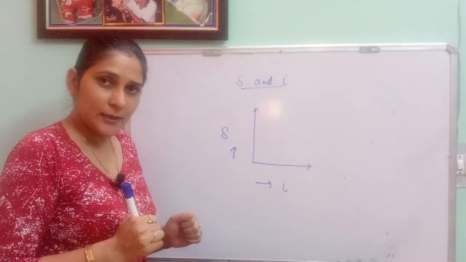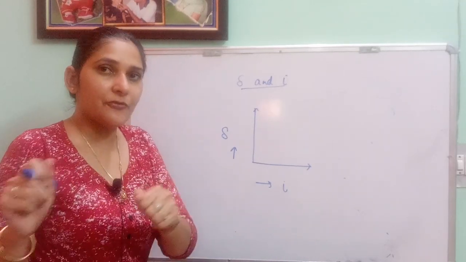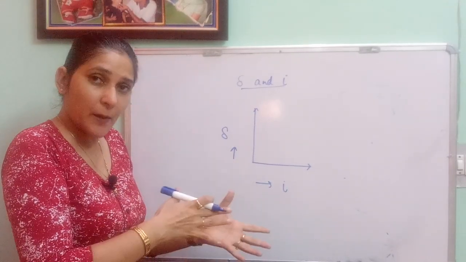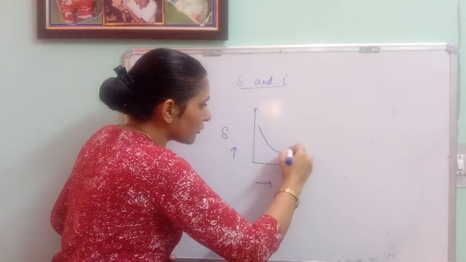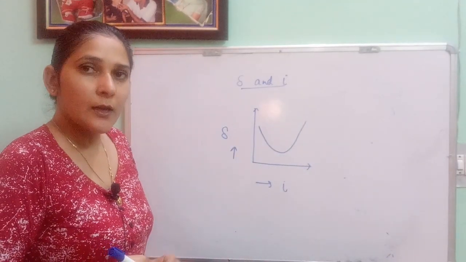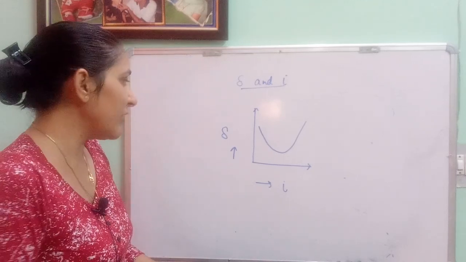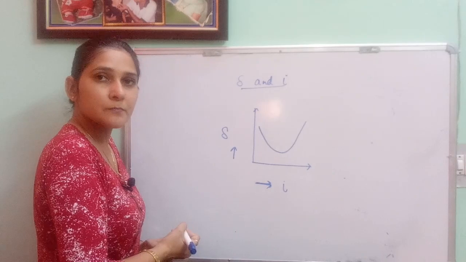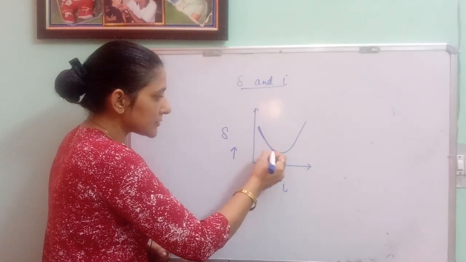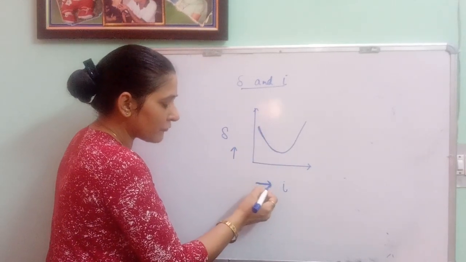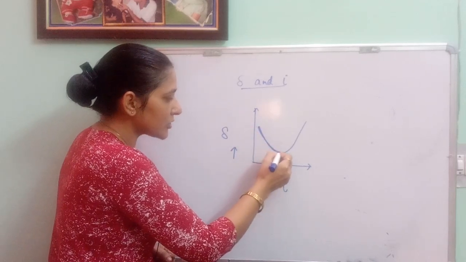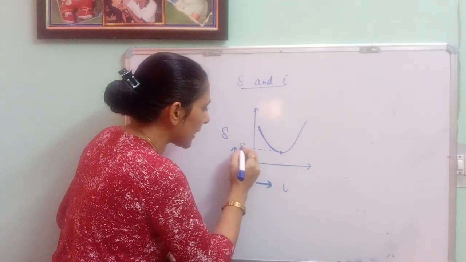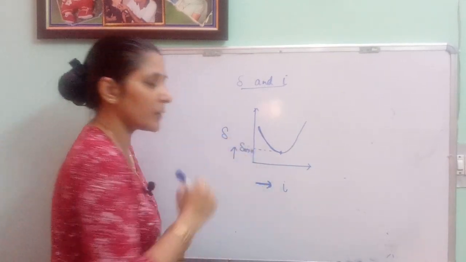And when we have drawn the graph after observing the values for different angles from the prism, after performing the practicals, after performing the experiments, we observed this kind of curve. Okay. Now according to this kind of curve, what can we learn? We can learn with the increase in angle of incidence, the angle of deviation decreases and comes to a minimum value. And this minimum value is known as delta minimum, means minimum deviation.